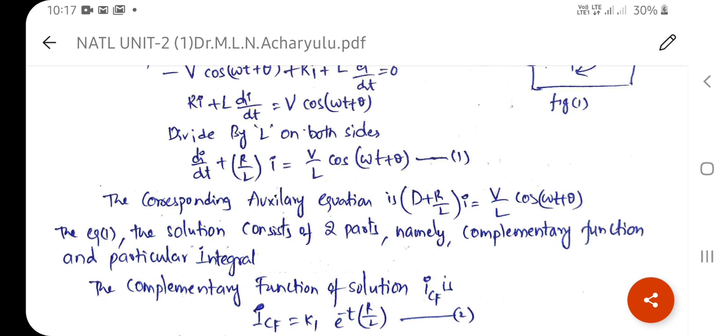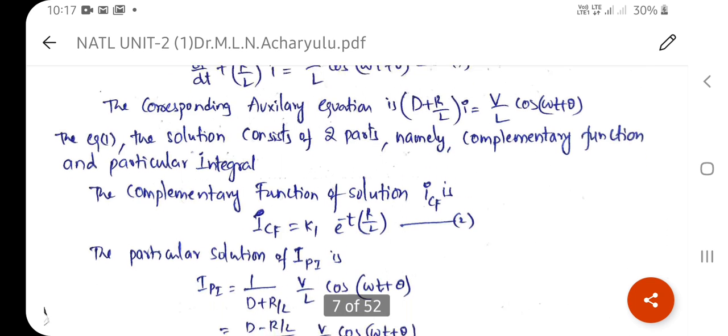Here, for the complementary function of the given equation, it is only a first order differential equation, so the root is equal to minus R by L. Therefore the complementary function of the given equation is k1 e power minus t into R by L. So this is the complementary function of this first order differential equation.